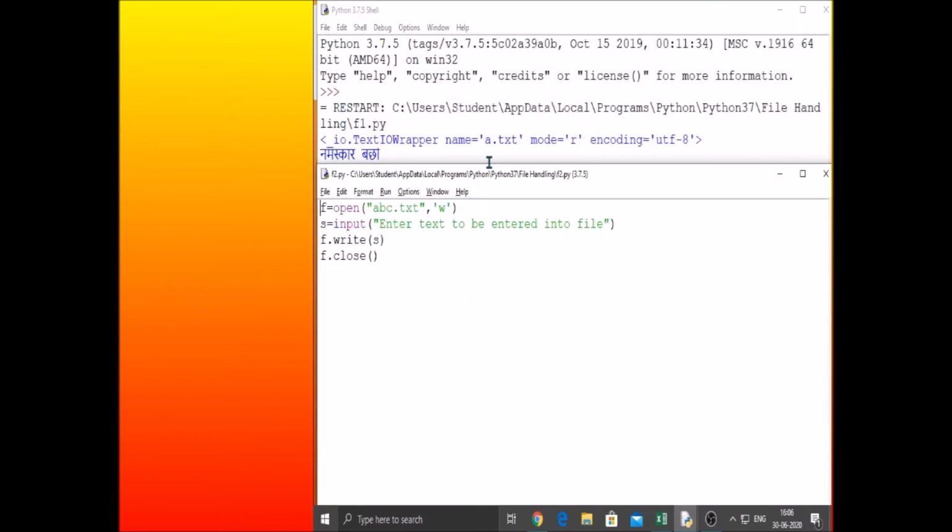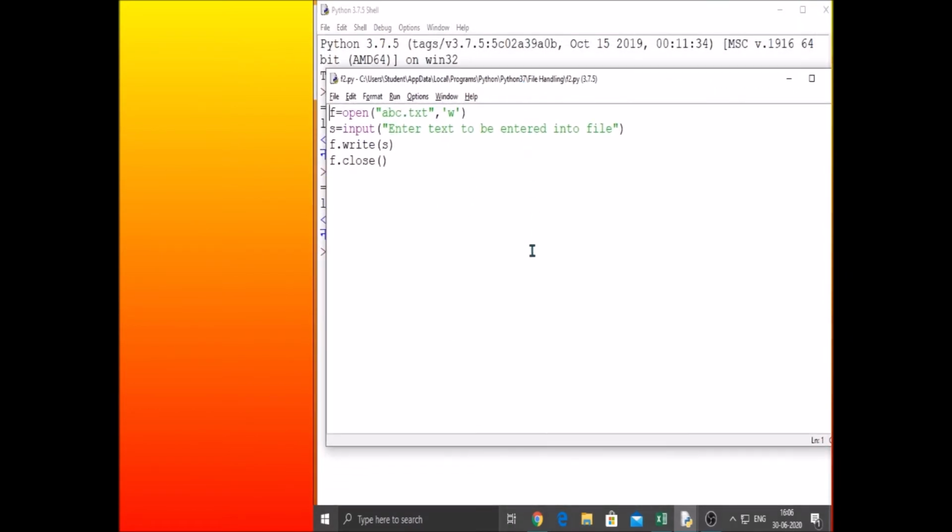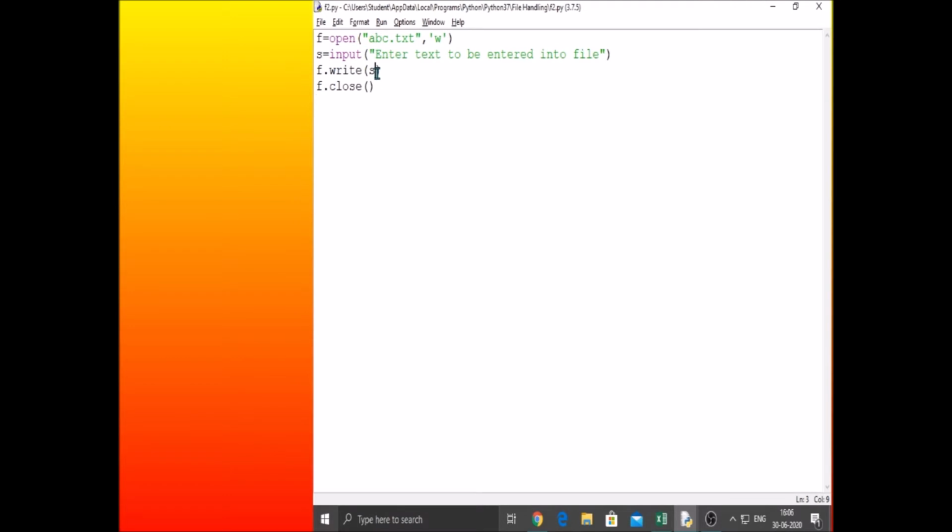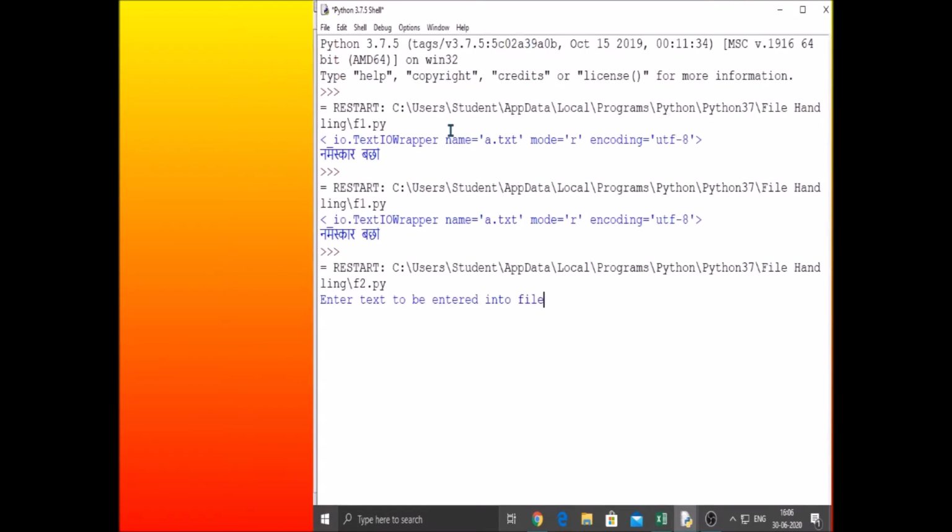Now, just before proceeding to seek and tell operations, let us create one file for writing. We will be taking the input from the console, just as we have done in the previous sessions. So input, enter text to be entered, f.write(s). Whatever text is entered at the console will be taken into s, and that s is written into the file. Now let me execute and show.